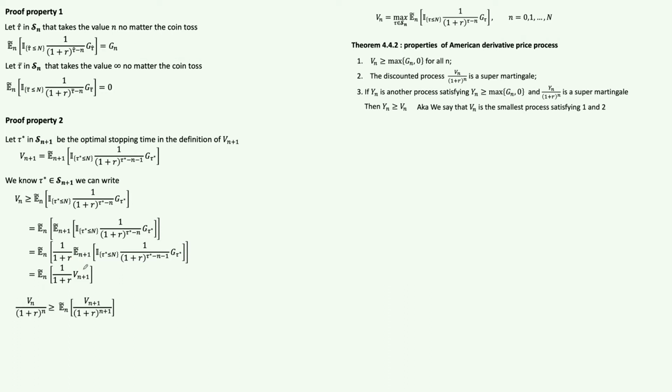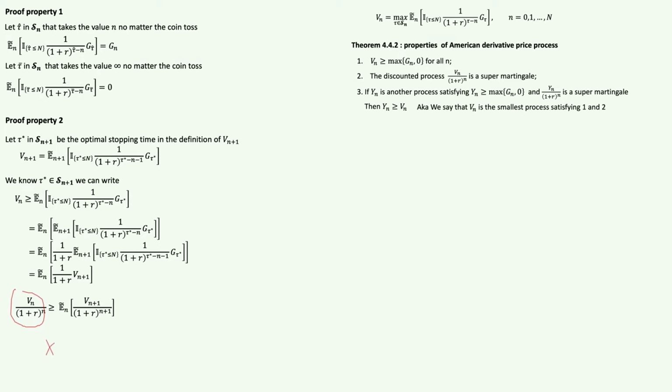Then if we divide both sides by 1 plus r to the power n, we get this expectation, conditioned on time n, of Vn plus 1 at the next time period, discounted by 1 plus r to the n plus 1. So essentially what we have shown is that this process is a supermartingale.